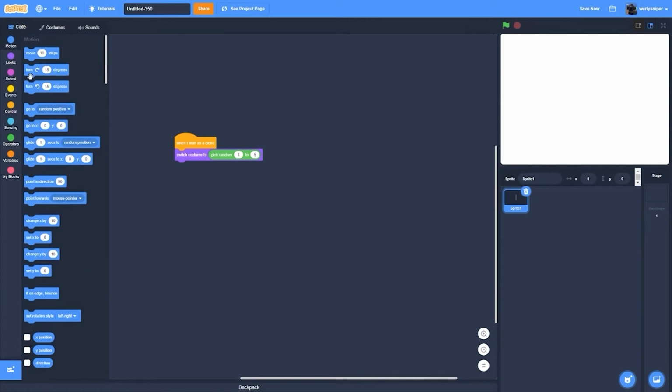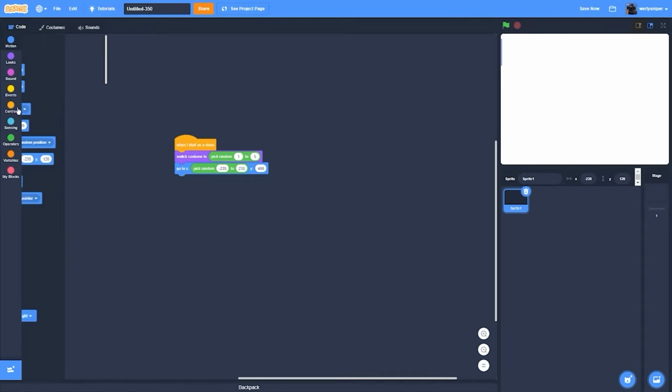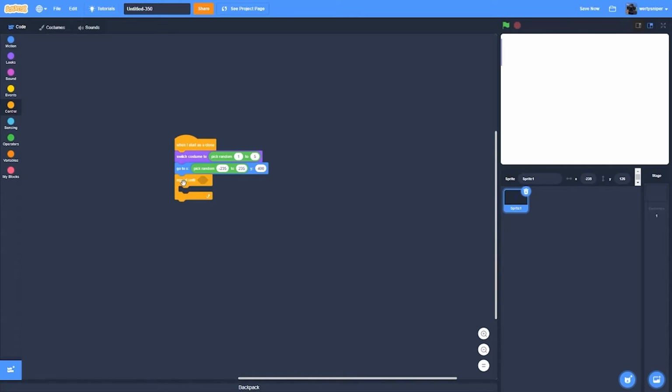Then it will go to a lot of Y, I think 400. Then what you can do is get this, pick random from, I'll also make it just larger. Negative 235 and 235.